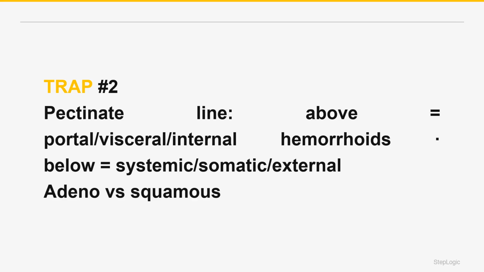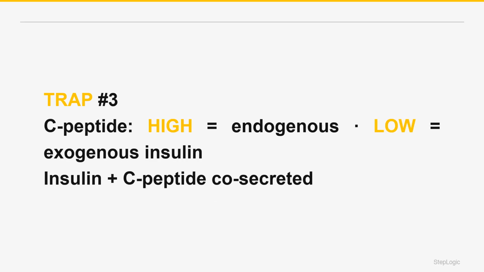Trap 2: above the pectinate line is endoderm, visceral and painless, portal drainage, internal hemorrhoids, adenocarcinoma. Below is ectoderm, somatic and painful via the pudendal nerve, systemic drainage, external hemorrhoids, squamous cell carcinoma, inguinal nodes. Trap 3: the beta cell co-secretes insulin and C-peptide in equal amounts. High C-peptide with hypoglycemia means endogenous insulin, insulinoma or sulfonylurea. Low C-peptide means injected exogenous insulin, factitious or overdose.